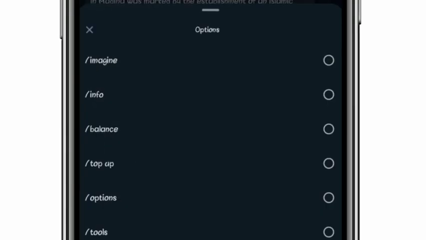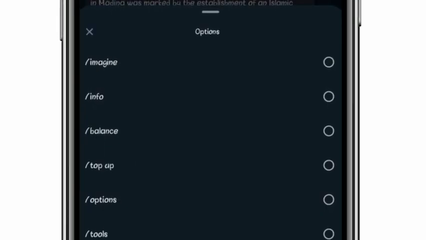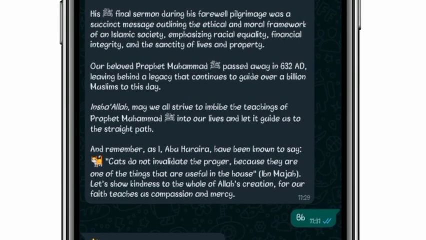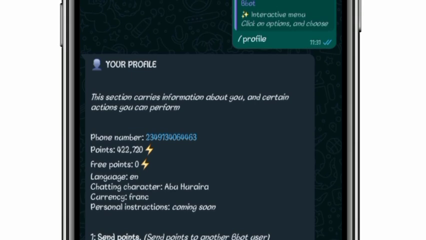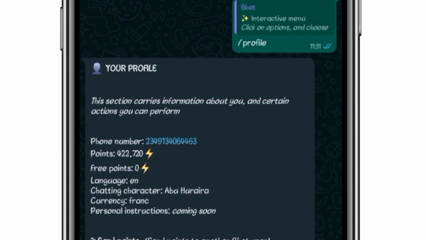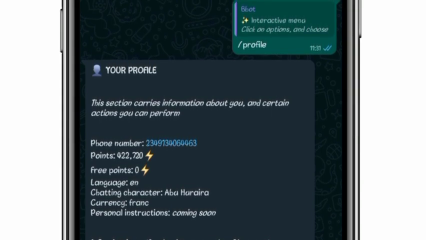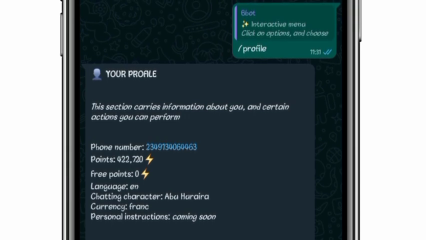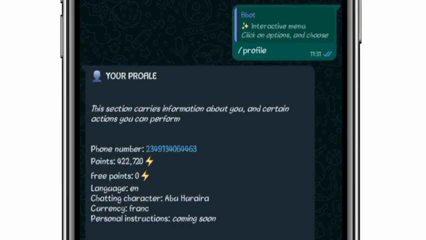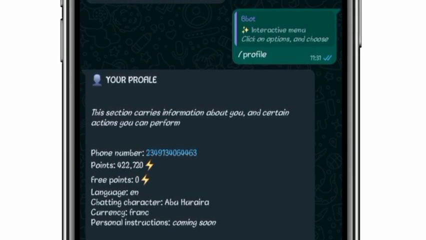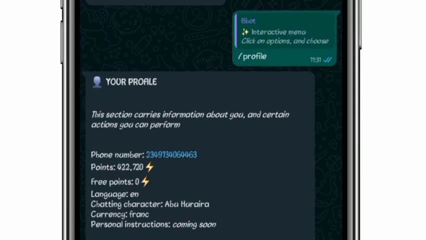So the next option here is your profile. It will bring you your profile information. So you can see here, this is the profile information: the phone number I'm using for the chatbot, my available points, the language I'm using, which is English, my chatting character, which is Abu Hurairah, my currency, which is franc, and personal instruction. This is coming soon.